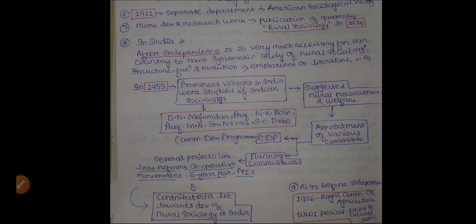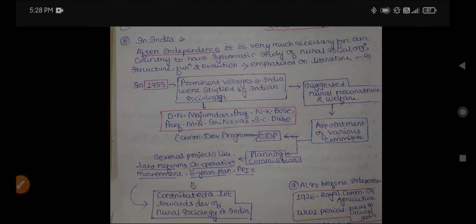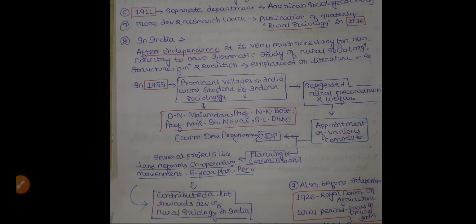So in India, a country populated with numerous villages, how was rural sociology developed? After independence, it was very necessary for our country to have a systematic study of rural social organization, structure, function and its evolution, so emphasis was placed on literature.